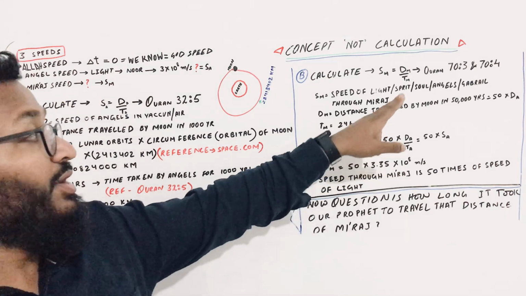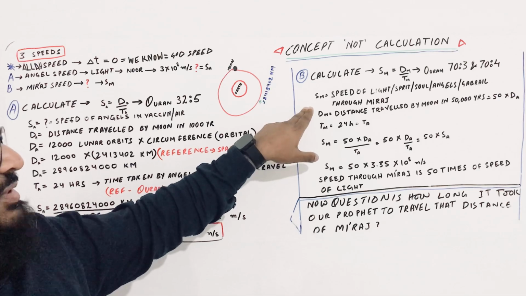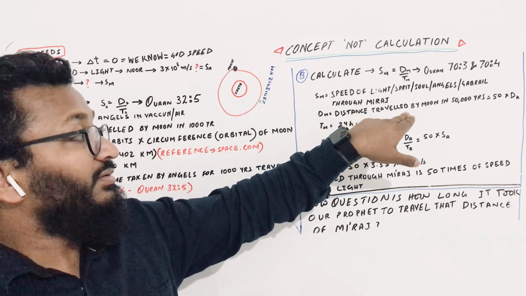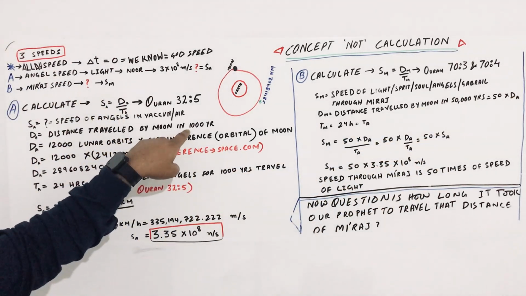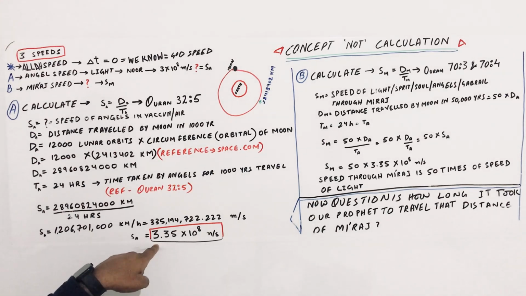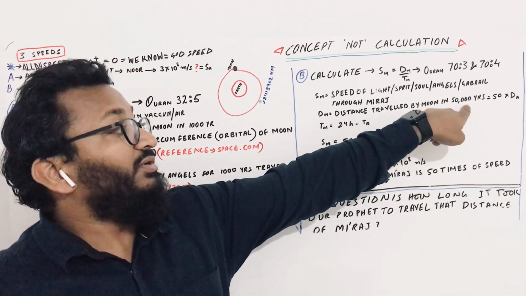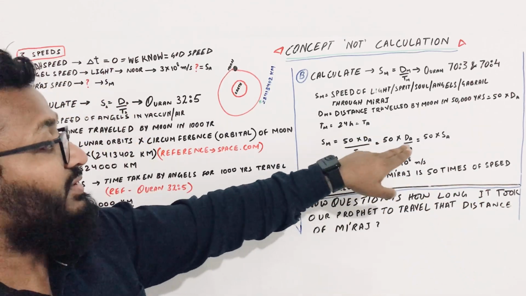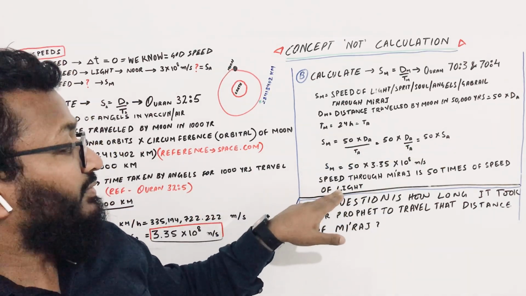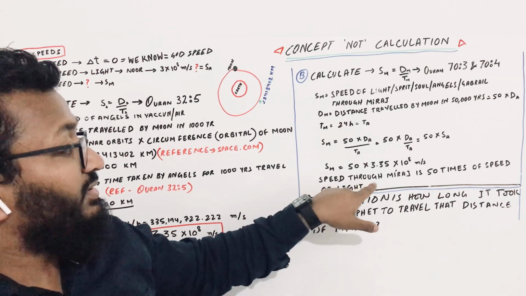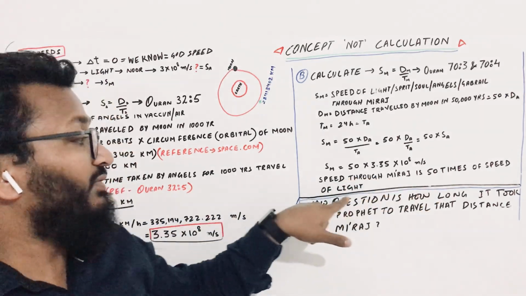If somebody goes up these ways, his traveling distance will be 50,000 years. We know from before that 1000 years was equal to the speed of light in one day, and here in one day they are traveling a distance of 50,000 years. So we can clearly understand it is 50 times the speed of light. According to this, if somebody is using Miraj, the speed in Miraj is 50 times the speed of light.